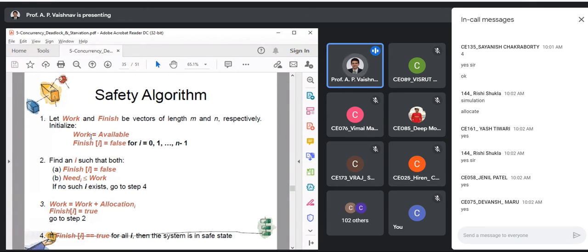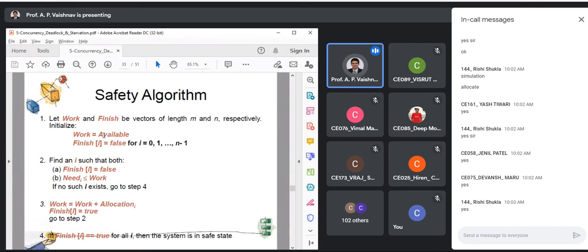So we declare two vectors, work and finish. Work is nothing but a copy of the currently available resources. It is just like creating a local variable that maintains a copy of currently available resources. This is going to be critical because if you know your available resources, based on that you can decide your allocation. That's why it is an important parameter.